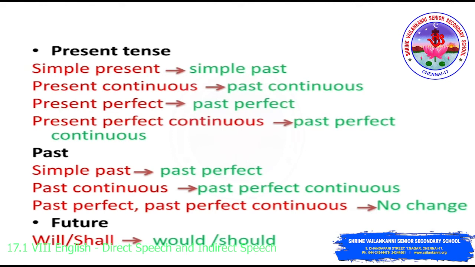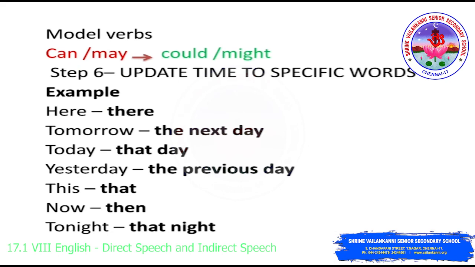So, if it is in future, will or shall will be changed to would or should. Okay? And modal verbs, can or may will be changed to could or might. Okay? Now these are the changes in the tenses.